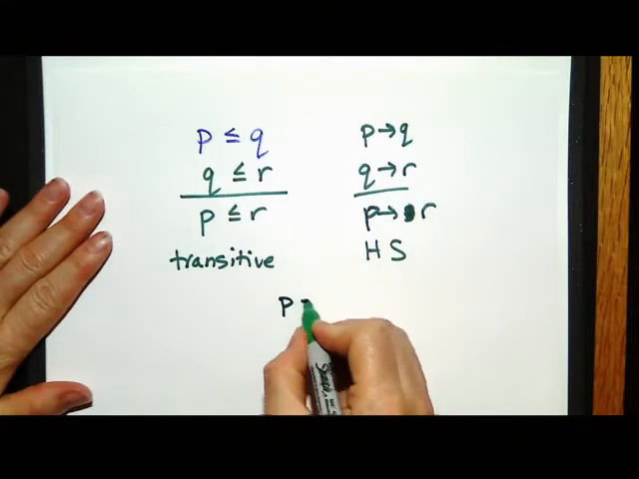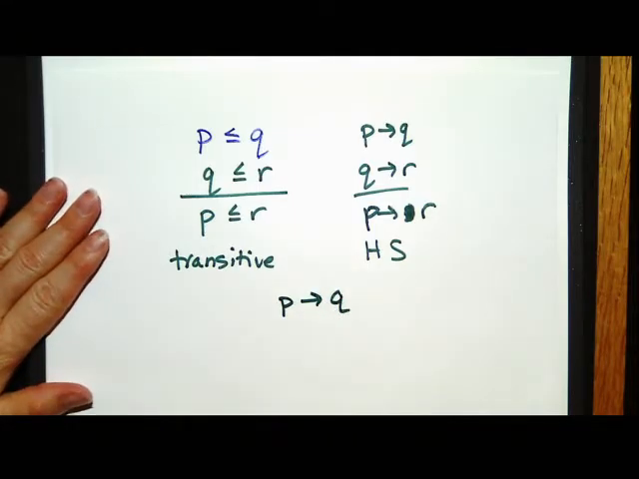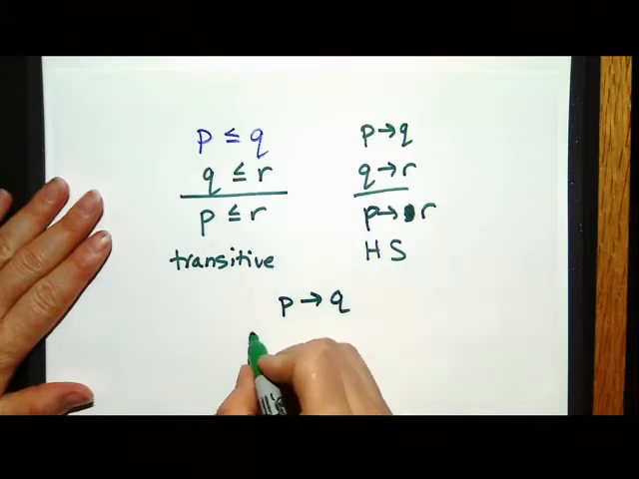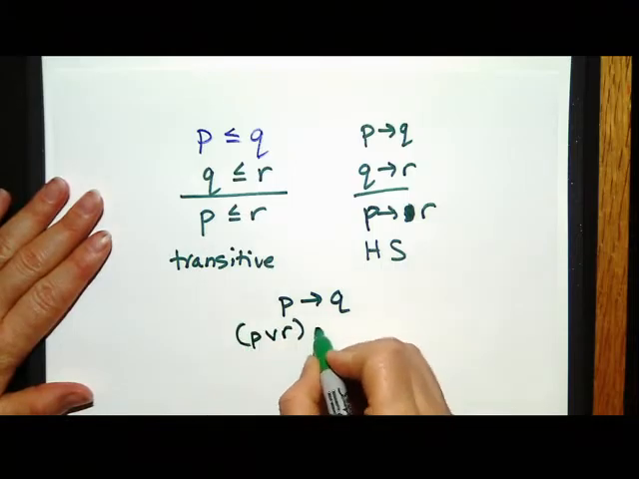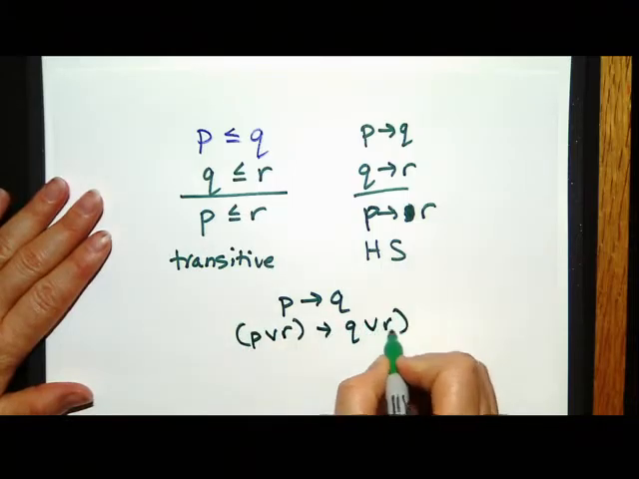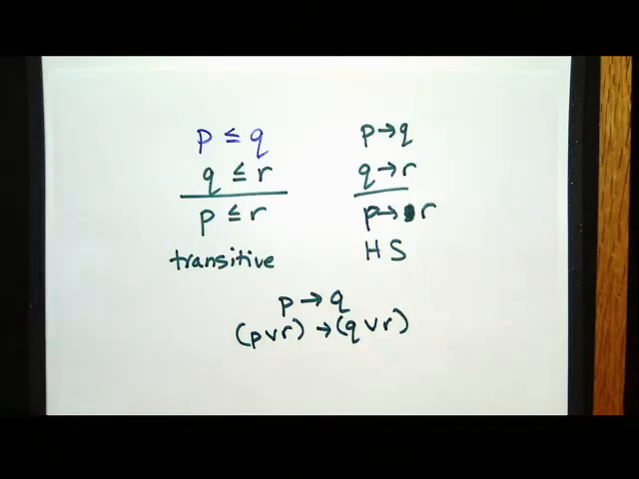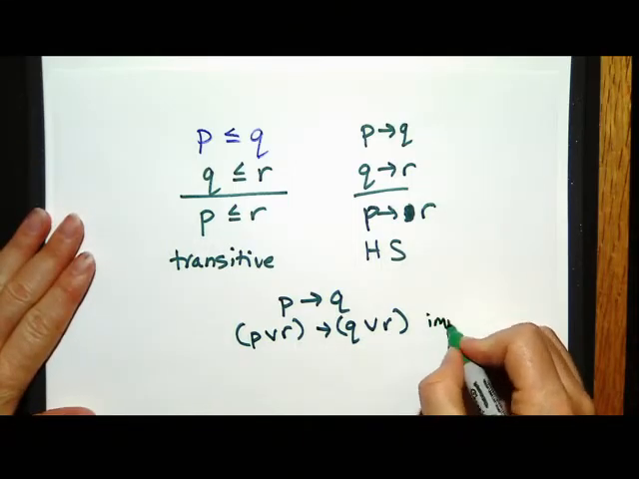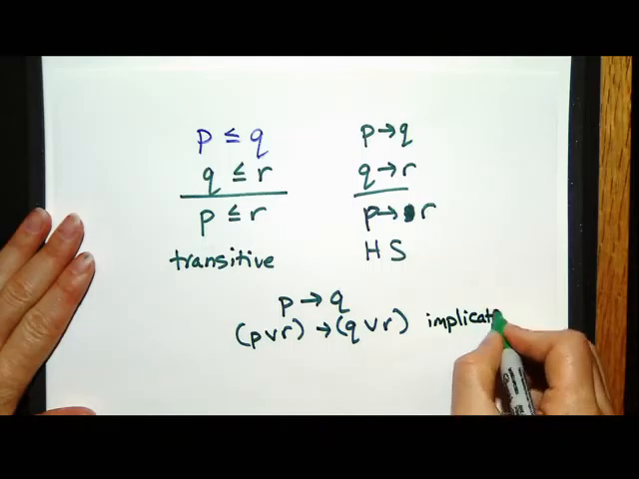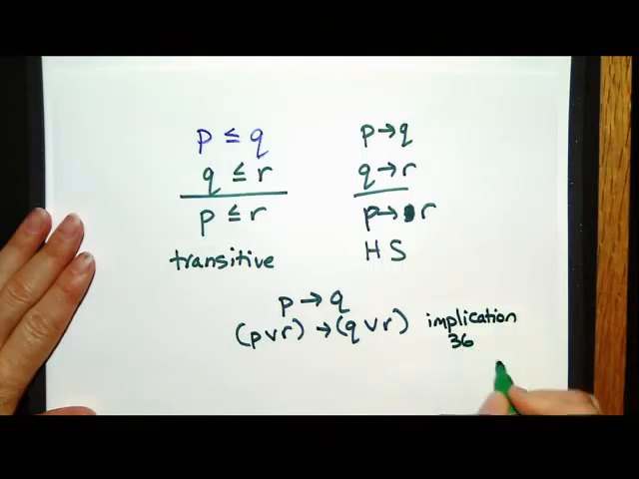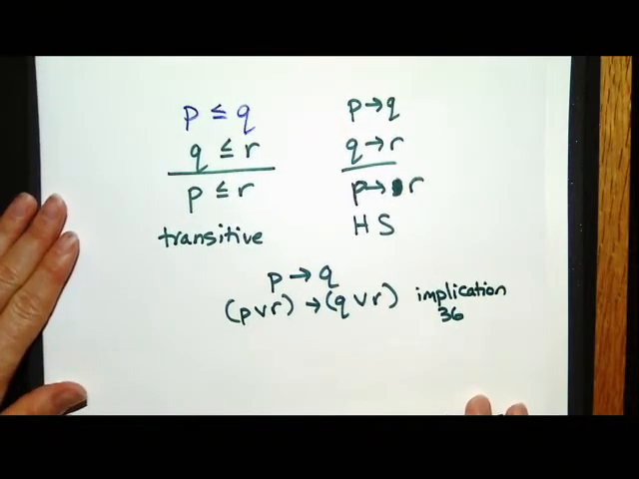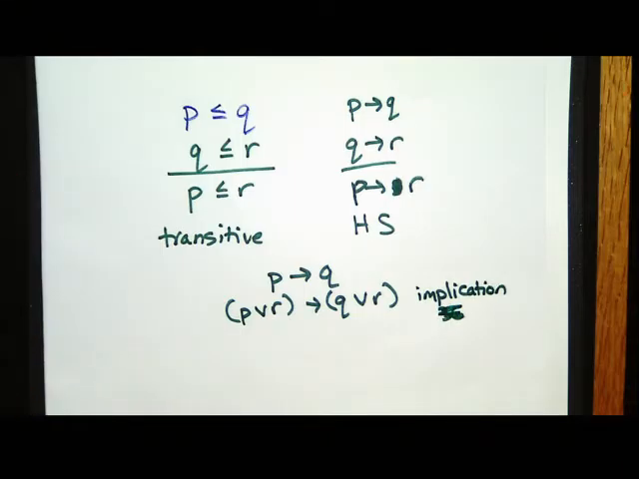So if I have P implies Q, I can and or the same thing onto both sides. And this is on your axiom list as one of the implication rules. I think it's like 36, but I apologize, I don't know the number off the top of my head. Then it's probably not 36. It's one of the implication rules. I'm sorry, I don't remember the number.